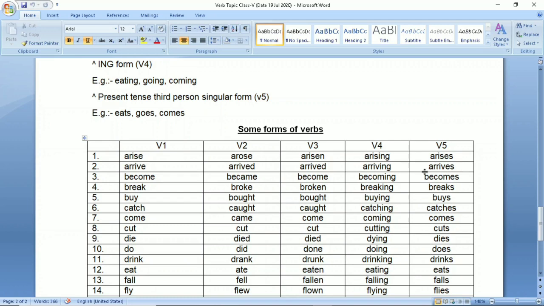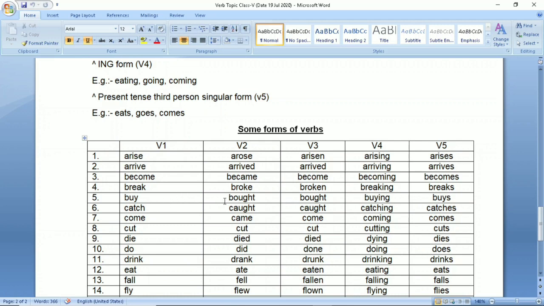Because your subject is singular, that's why you are using s with the first form of the verb, that is V5. Now let us see become, became, become, becoming, becomes. Break, broke, broken, V3, breaking, breaks.